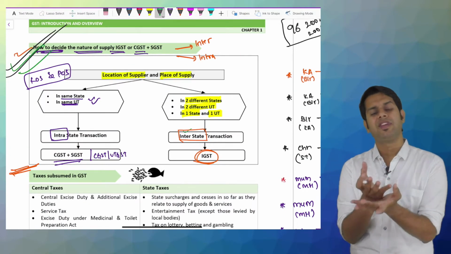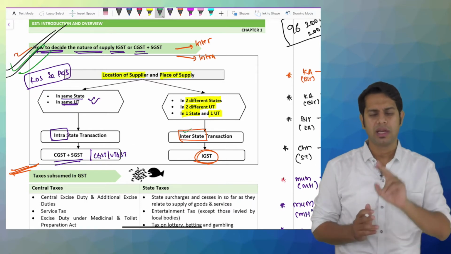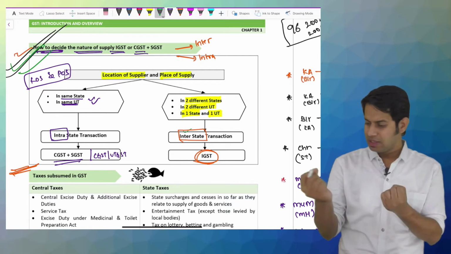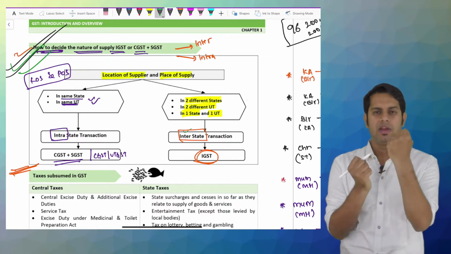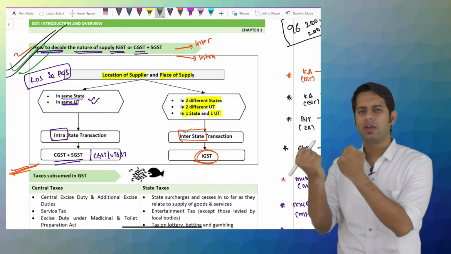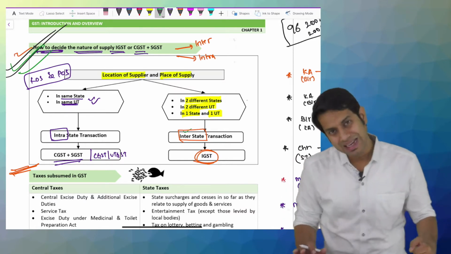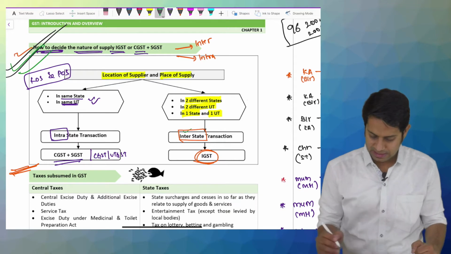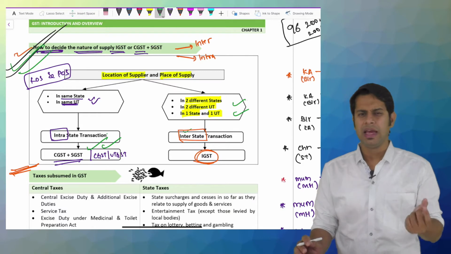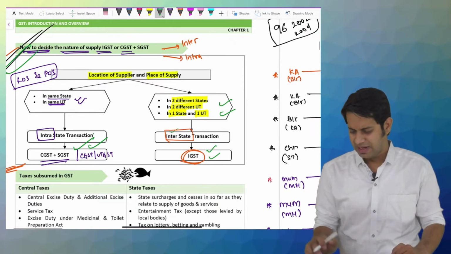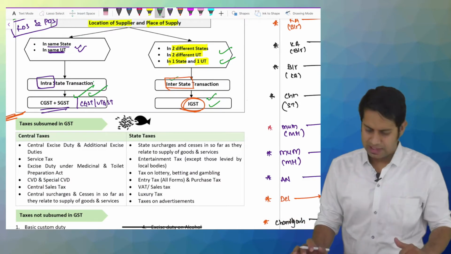Then how do you determine whether a particular transaction is an interstate supply or intrastate supply? We should see two things. There are two fronts. We should see whether both fronts are together. If both fronts are together, it is intrastate supply. If these fronts are not together, they are at two different places or two separate regions, then it is interstate supply. If it is an intrastate supply, then CGST, SGST or CGST, UTGST. If it is an interstate supply, it is IGST. We have taken different examples and seen the provisions with regard to inter and intrastate supply.